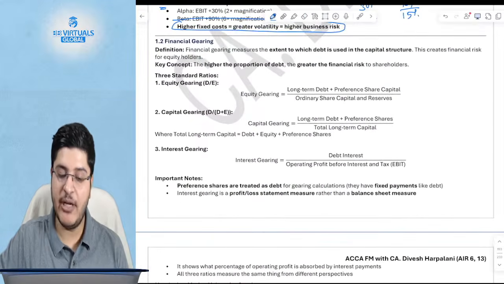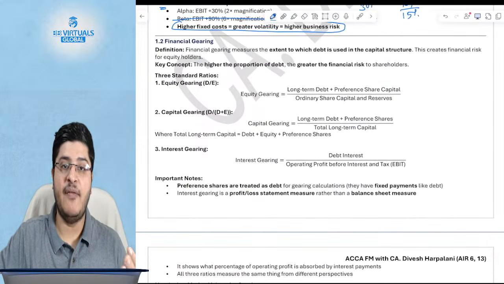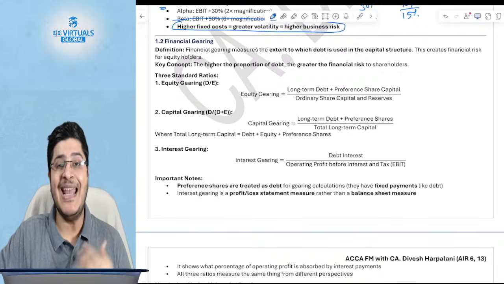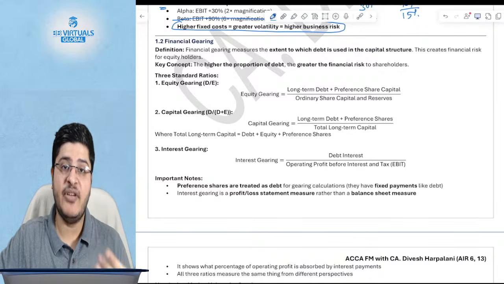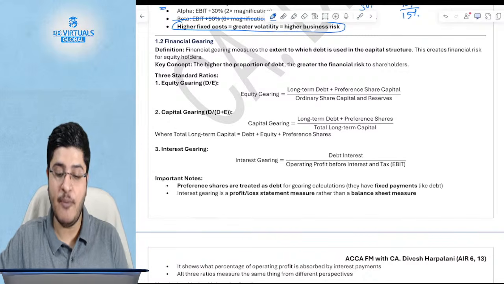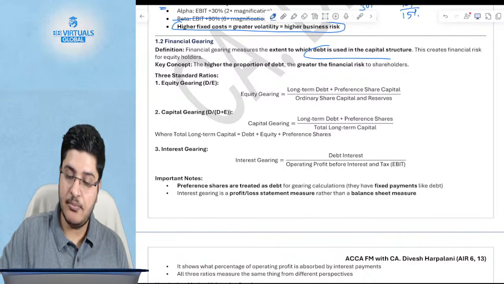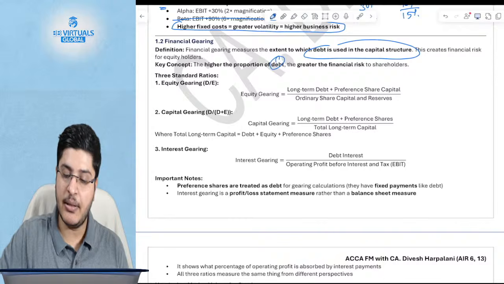Now quickly moving to financial gearing, which I keep referring to. Financial gearing is effectively the extent of debt in your business, the extent of debt in your capital structure. Now the higher the debt, the higher is the financial risk.